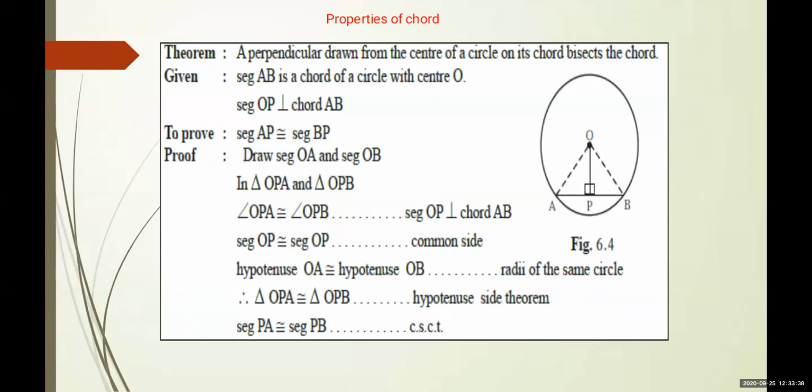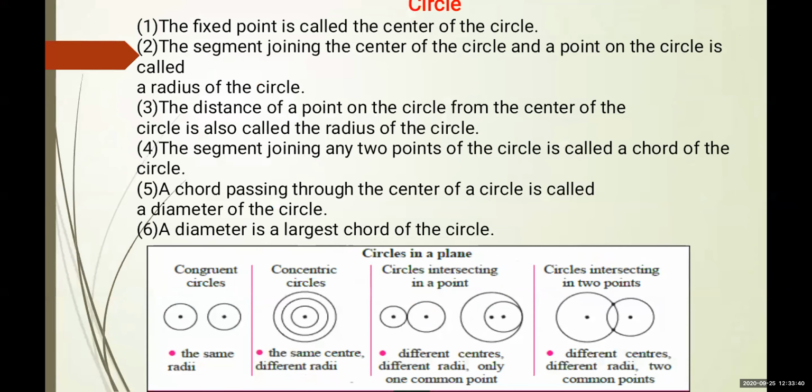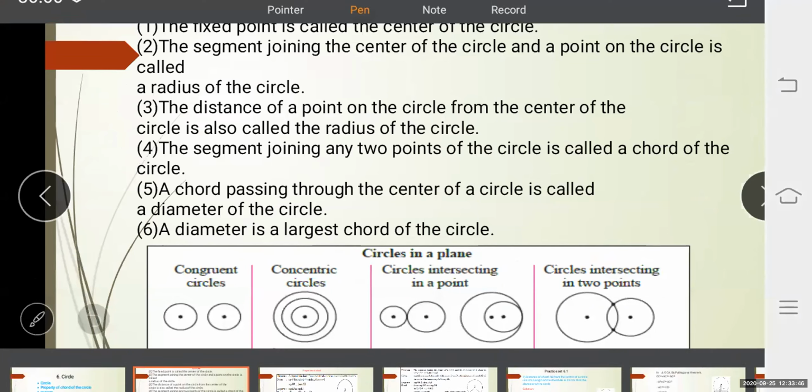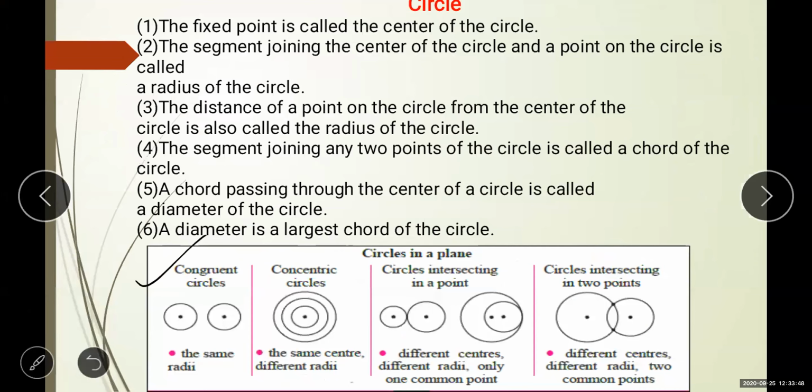Okay, so here some points are given. Circle in a plane, congruent circle. How many points are given? Congruent circle, concentric circle, circle intersecting in a point, circle intersecting in two points. Four points about the circle.